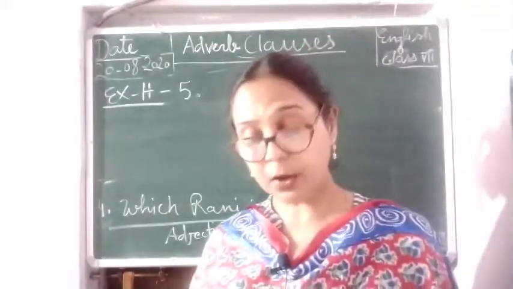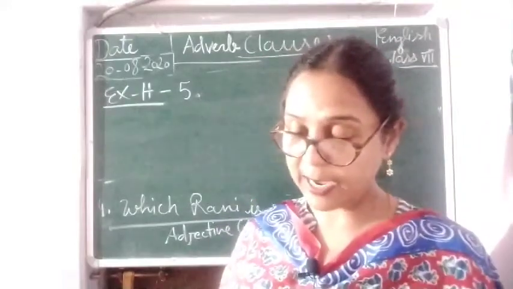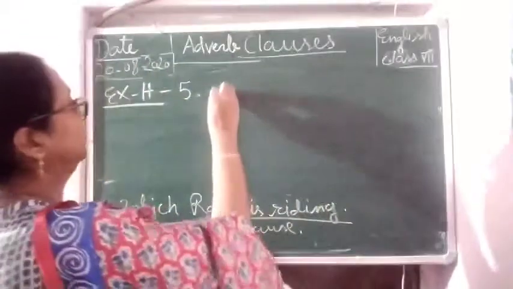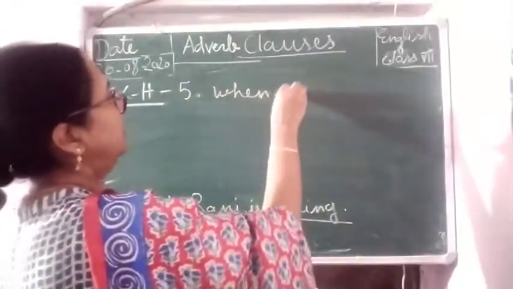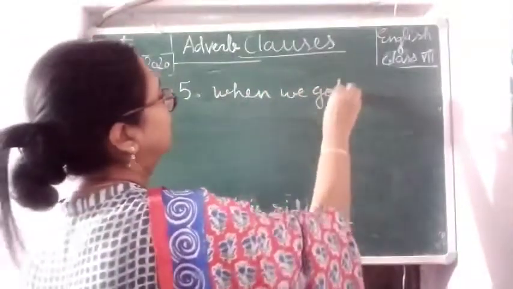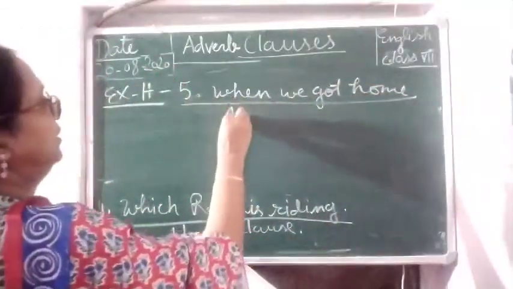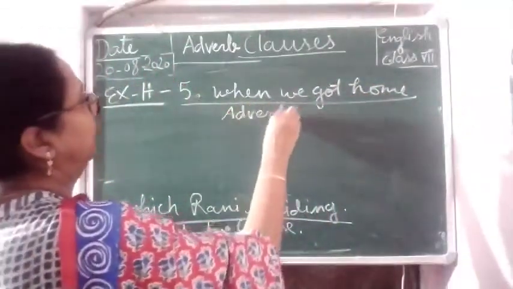So here when we got home, we should underline, and this is an adverb clause.